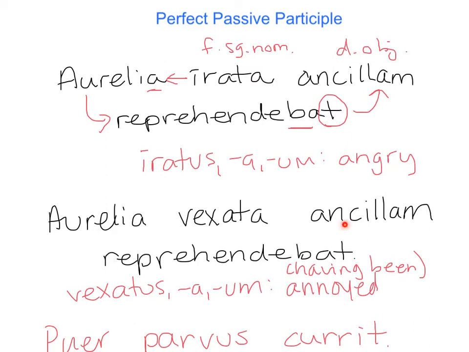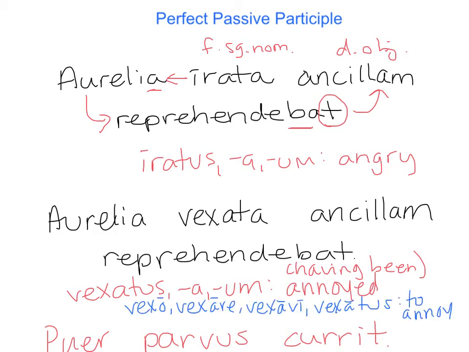blaming the slave woman. We learned this as an adjective, but it actually comes from our verb vexo, vexare, vexavi, vexatus, meaning to annoy. Where in the verb is that form coming from that we got for the adjective? Do you see it right there? It's the fourth principal part. We've been using this fourth principal part already with the form of sum to create the perfect passive verb.